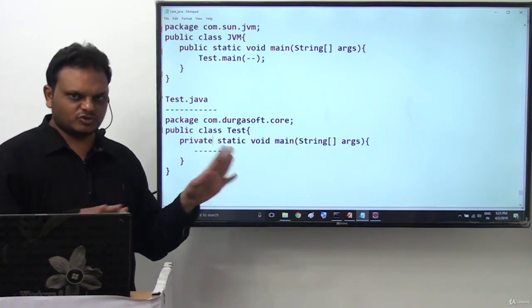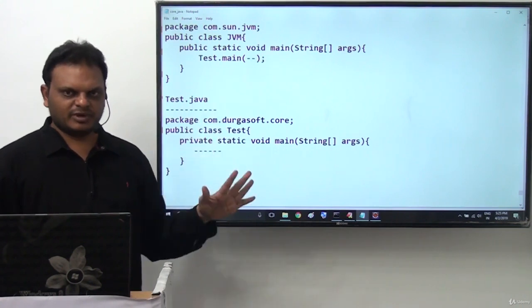So private is not suitable. If you want to access the main method by JVM, private is not suitable. Why?